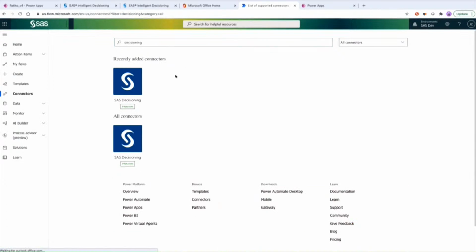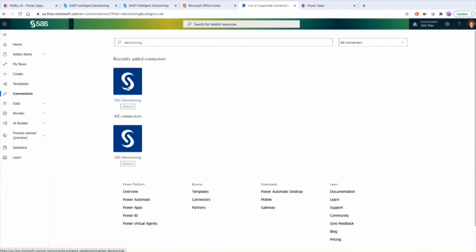So, Jeremy, I have one quick question. Yeah. So the SAS Decisioning Connector is actually connecting with Microsoft Power Automate then. That's like the trigger that you would see on that office.com homepage. Okay. Absolutely. Yeah. Okay. Got it.